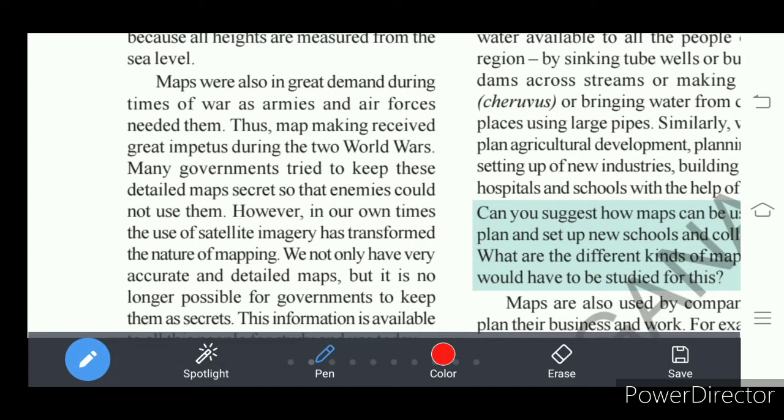So at the times of war, they wanted to take their armies and air forces there. In that way, maps received great importance during the world wars.